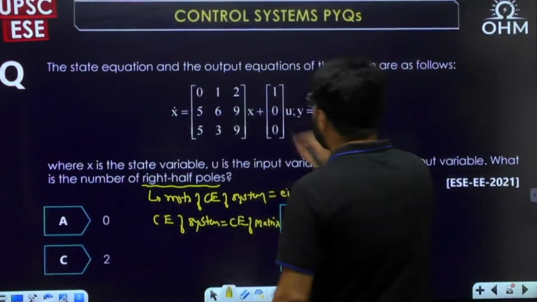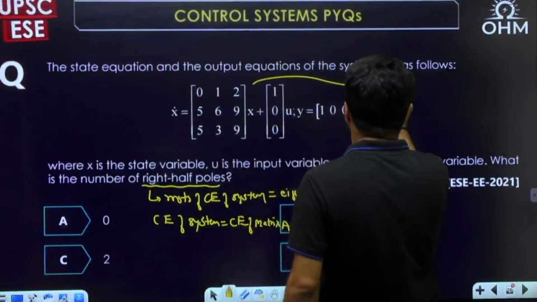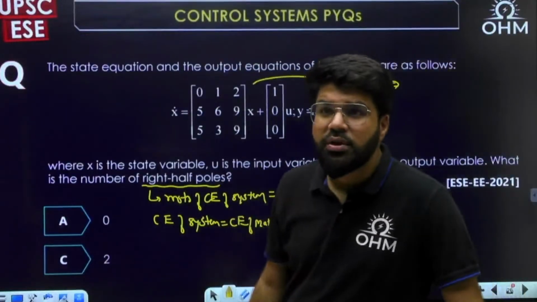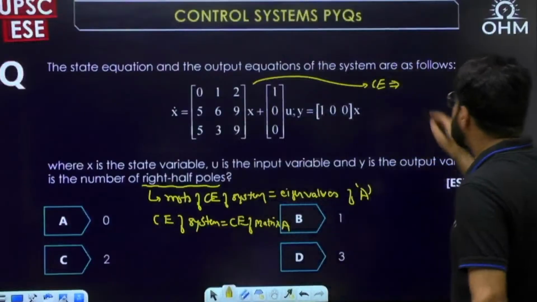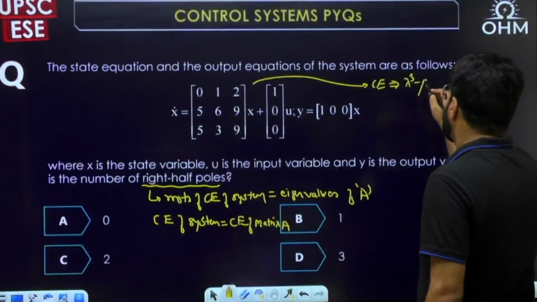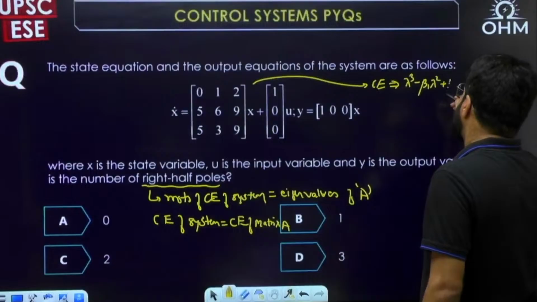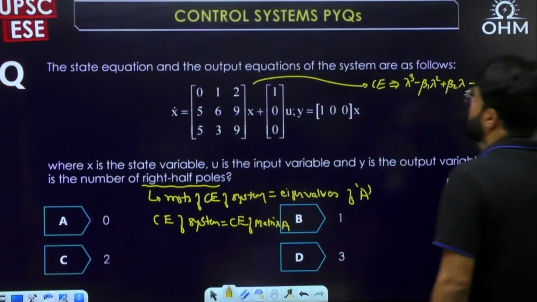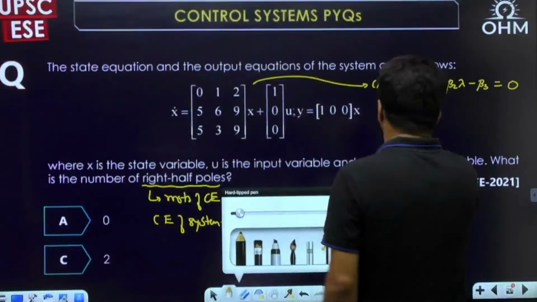Now, what is the characteristic equation of this 3 cross 3 matrix? The simple way to write it, as you learn in mathematics, is lambda cube minus beta 1 lambda square plus beta 2 lambda minus beta 3 equal to 0.